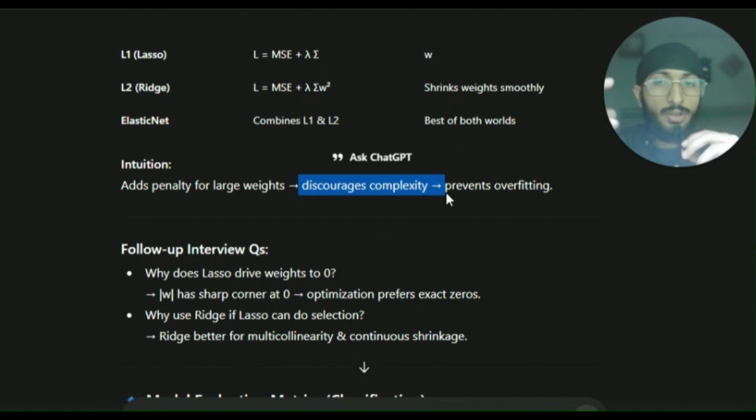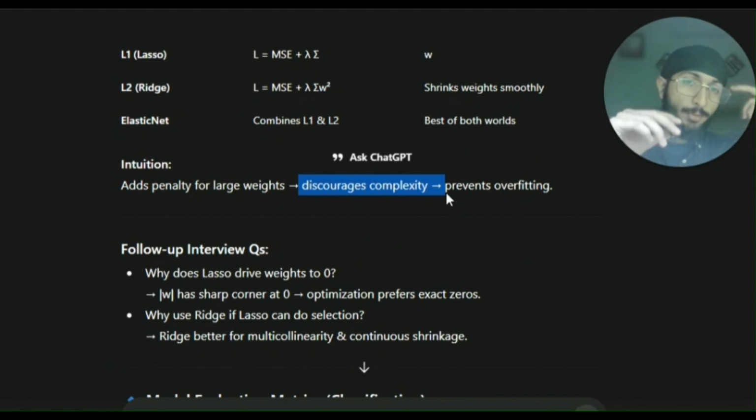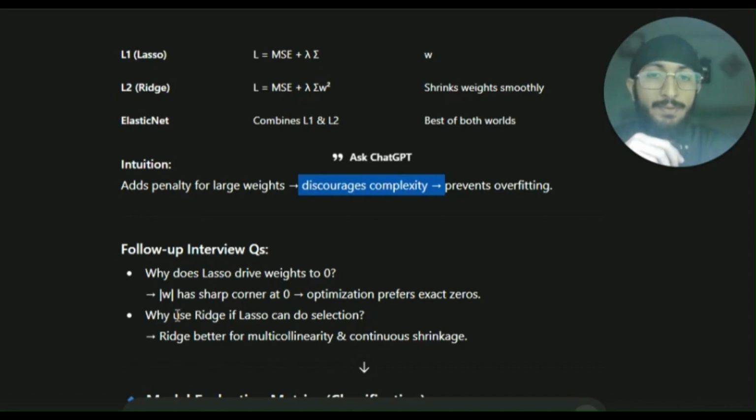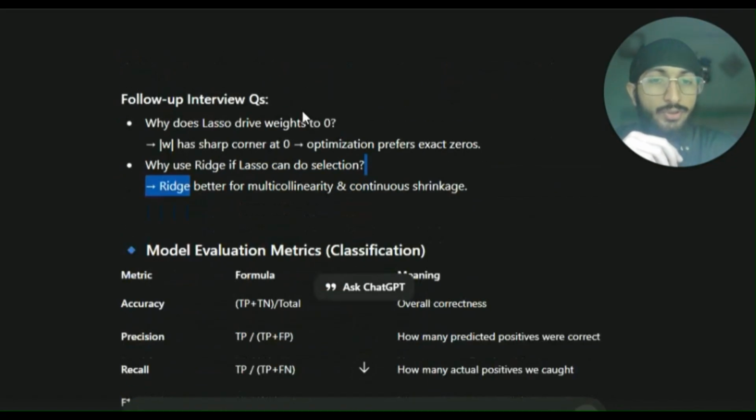Why does lasso drive weights to zero? Because the absolute value of weight has a sharp corner at zero. Optimization prefers exact zeros. Then why use ridge if lasso can do selection? So ridge is better for multicollinearity and continuous shrinkage.